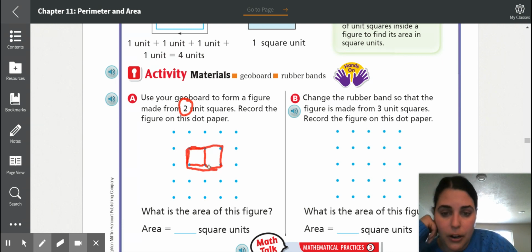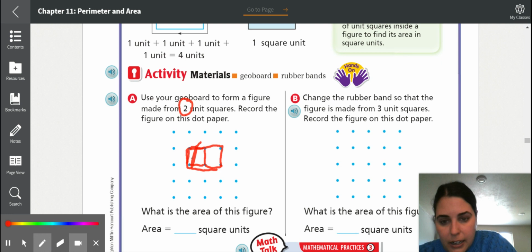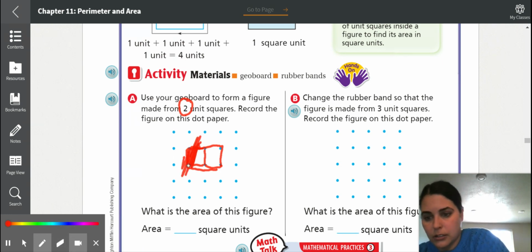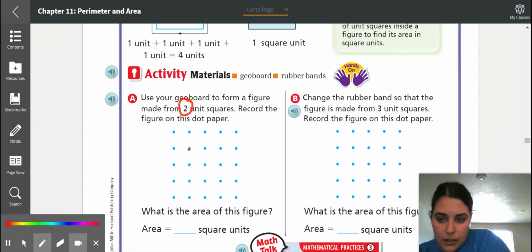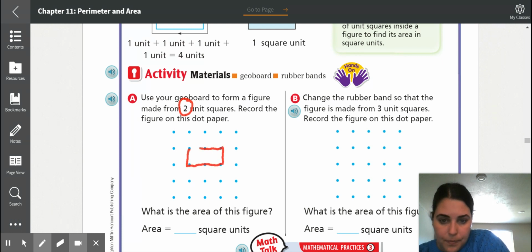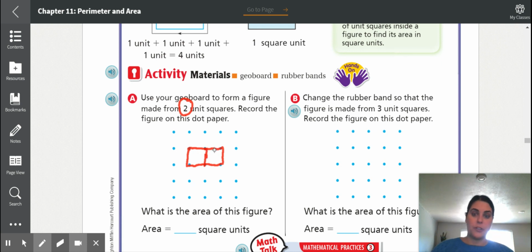Okay, sorry, it's hard to draw with my pen. Let me do that again. So this would be 1 unit square. Two unit squares.